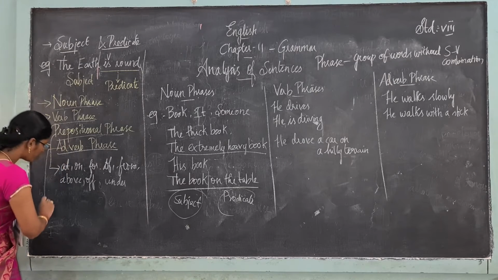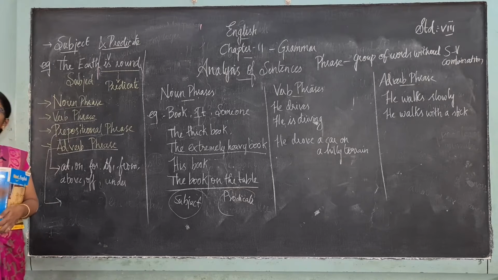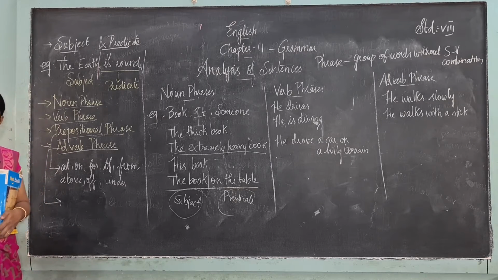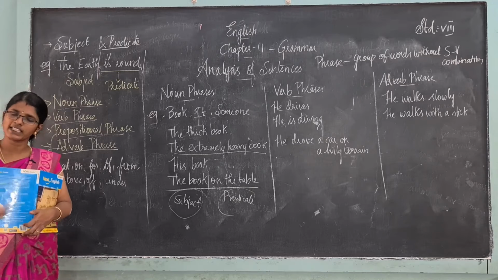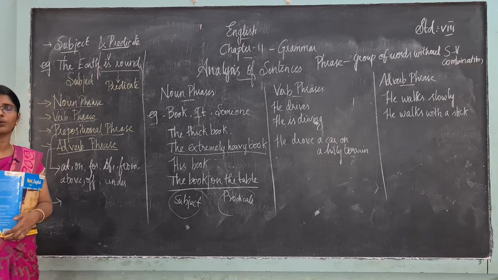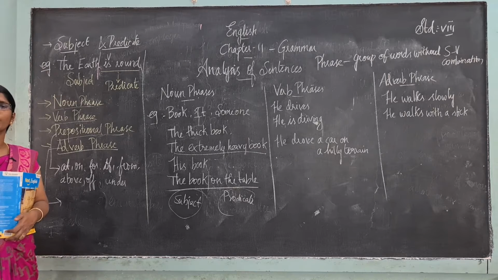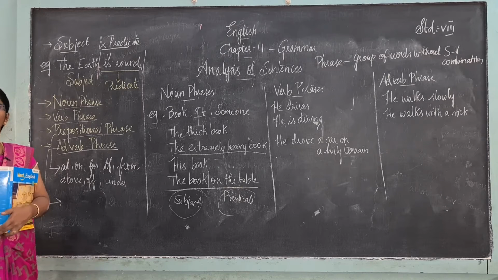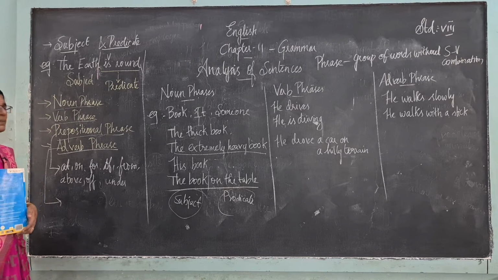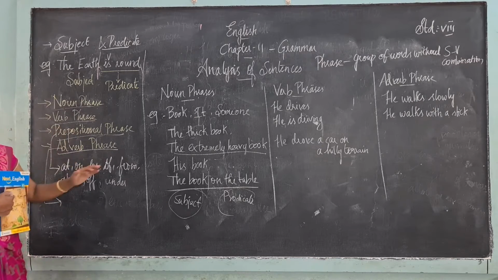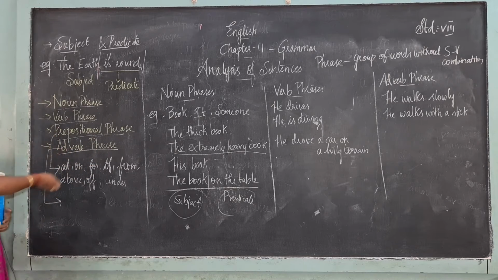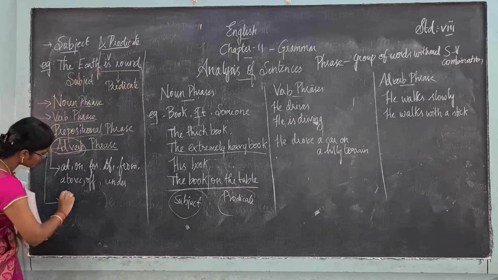Okay, then what is an adverb? An adverb is nothing but it describes a verb. It can also describe an adjective. The word which describes a noun is called an adjective, and the word which describes a verb is called an adverb. The main thing is it defines a verb, and it can also define an adjective and so on. Okay, this is called an adverb. It defines a verb.